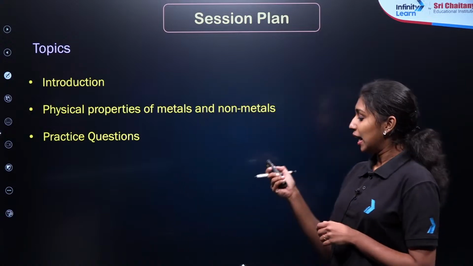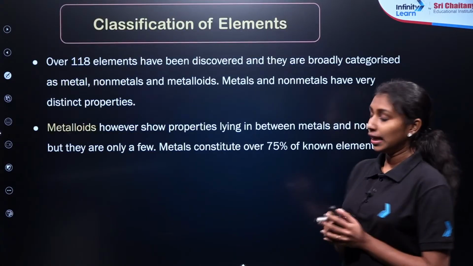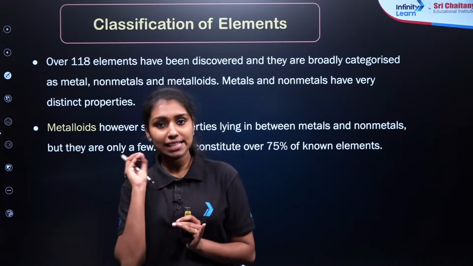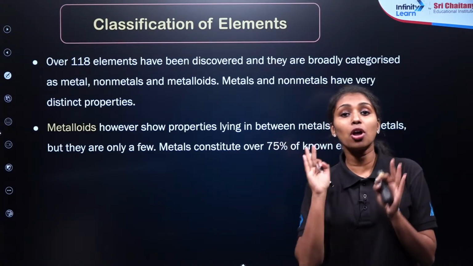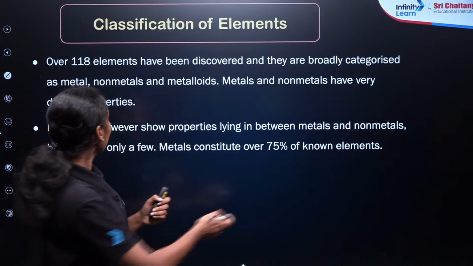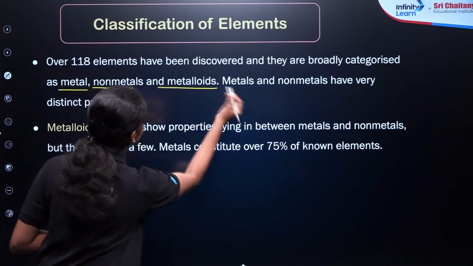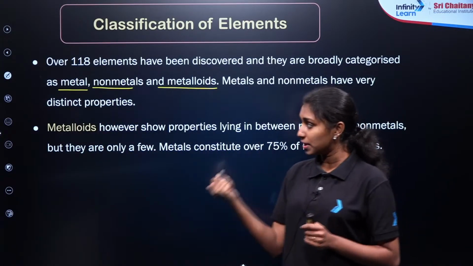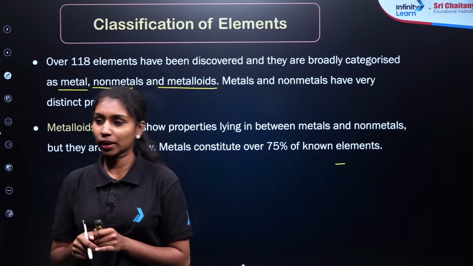So let us see the classification of elements. In our periodic table, we have seen that there are 118 elements, right? Among them, these elements can be classified into three broad classifications. What are they? Metals, non-metals and metalloids. In this chapter, we are going to discuss metals and non-metals in detail.